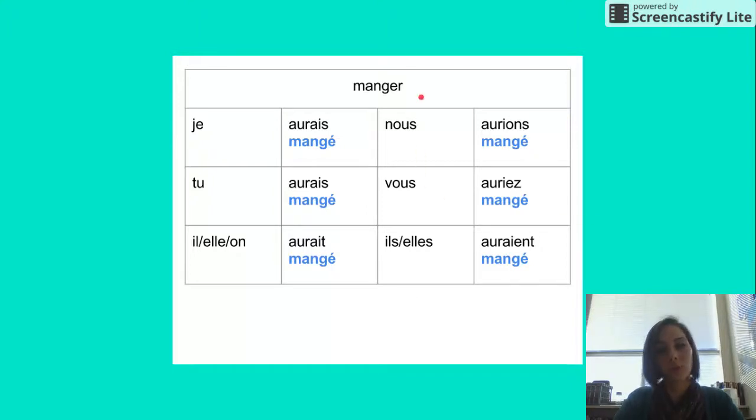So for manger, because it's a regular ER verb, we would drop the ER and add an E accent aigu. So you see, we would have j'aurais mangé, I would have eaten. Tu aurais mangé, you would have eaten. Il, elle, on aurait mangé, he, she, or one would have eaten. Nous aurions mangé, we would have eaten. Vous auriez mangé, y'all would have eaten. Ils, elles auraient mangé, they would have eaten.